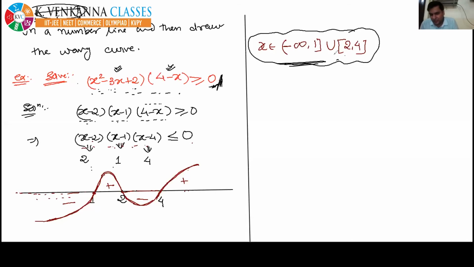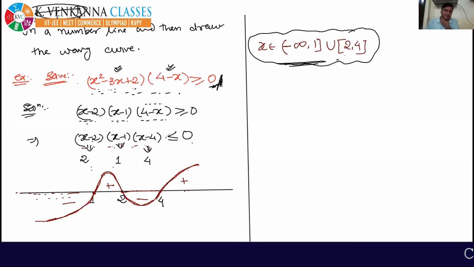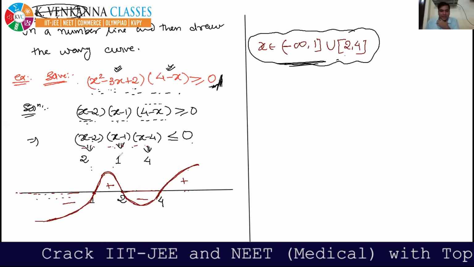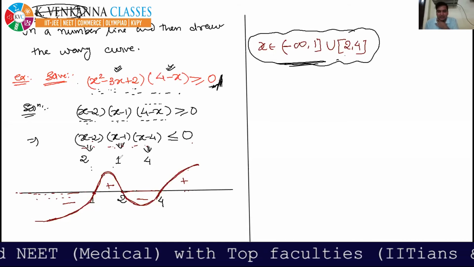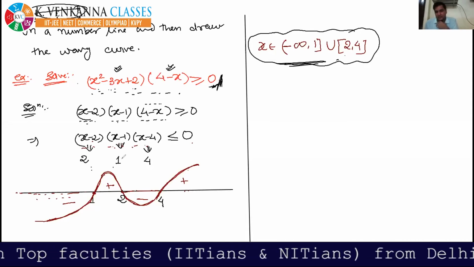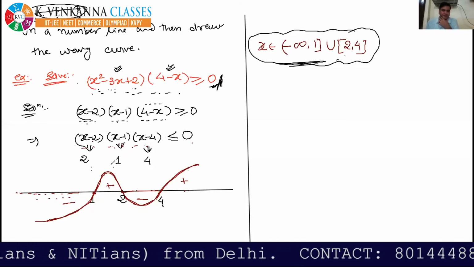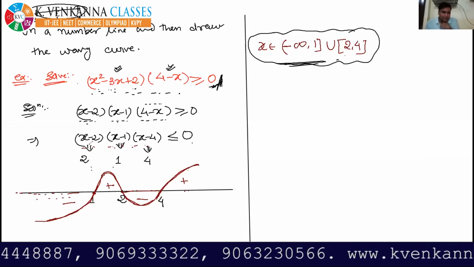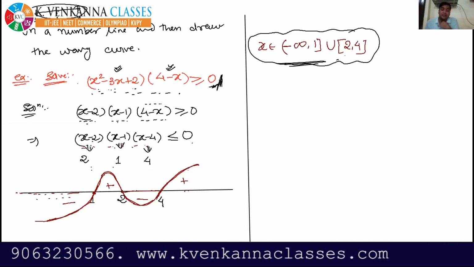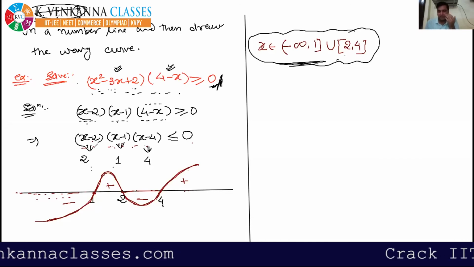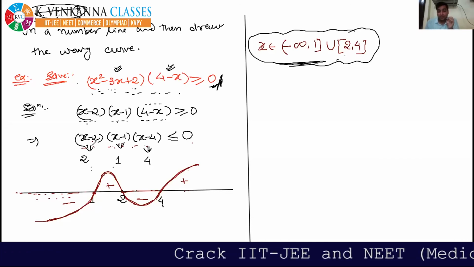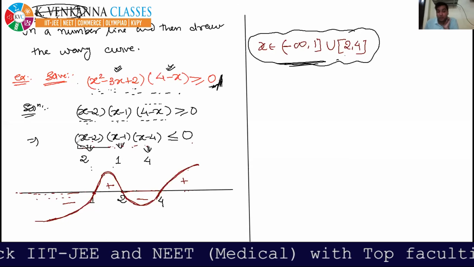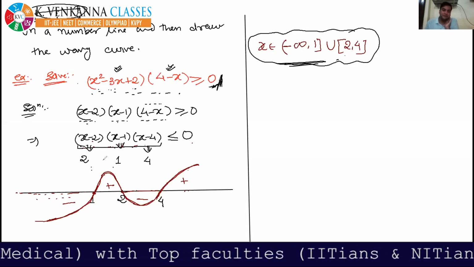Anup, why do we take only x is negative? See, not x is negative. I am taking those regions. Okay, Sai Kumar is asking about the second step. I am telling. First of all, Hanok, you listen. Why am I not taking that? I am telling you that you have to take those regions where this whole expression is negative.